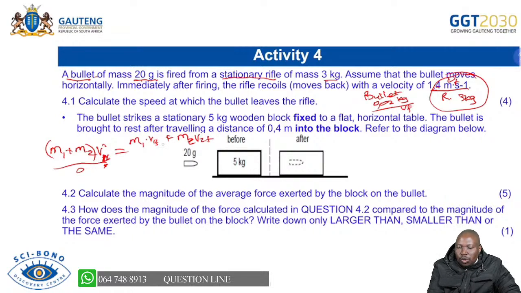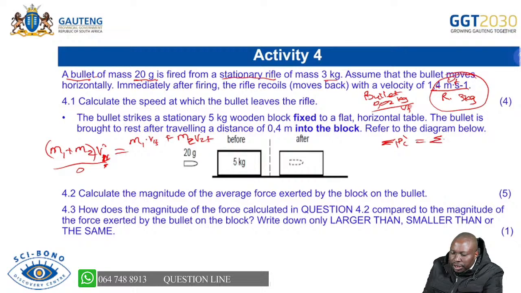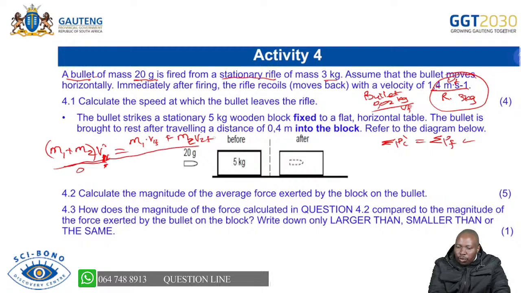So if your bullet is 2, and then the mass of the rifle is 1, you are able to write your formula like that. We always encourage you to first write the principle as is, to say the total momentum before collision is equal to the total momentum after collision, that is in an isolated system. Immediately when you write that, it will give you 1 mark. But even if you start by writing the formula like this one, we'll still award you 1 mark. It's just nice when you start there, because at least you are reminding yourself of the principle where this one is coming from. So what is left is only the question of substitutions, where you're substituting the 3 kg.